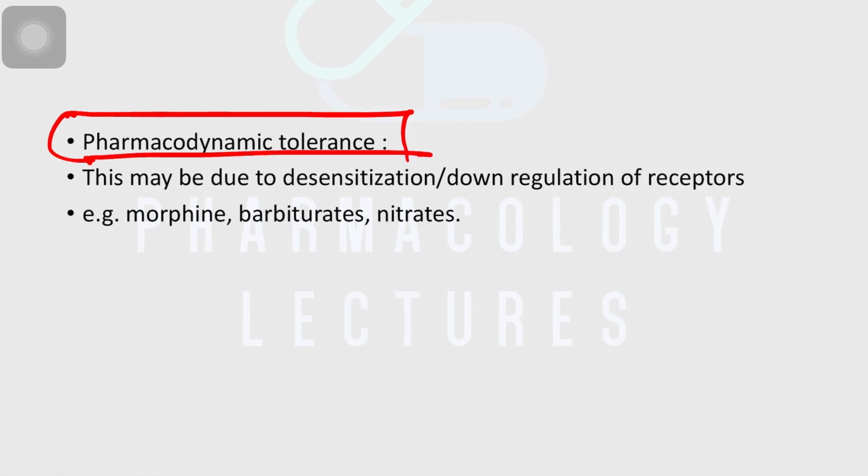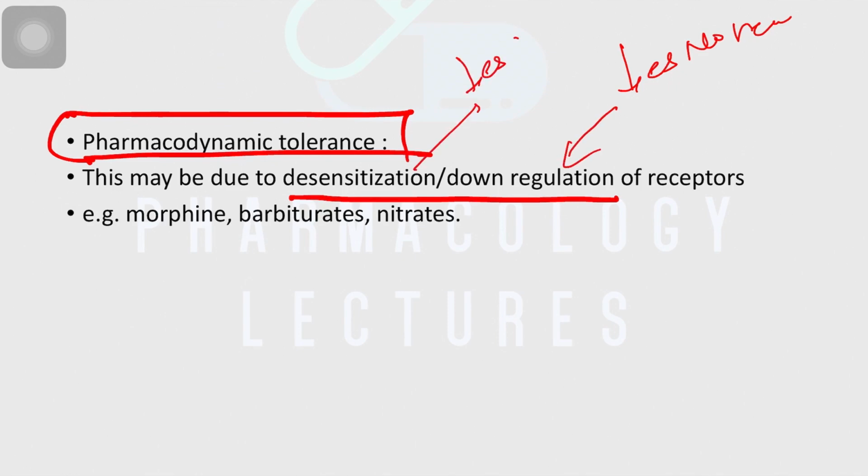Here the decrease in response is due to pharmacodynamic mechanisms, that is desensitization and down regulation that we have already seen. Continuous exposure of an agonist to the receptor produces either a decrease in the number of receptors because of lysosomal destruction due to internalization, that is called down regulation, or a decrease in the sensitivity of the receptors, that is desensitization.